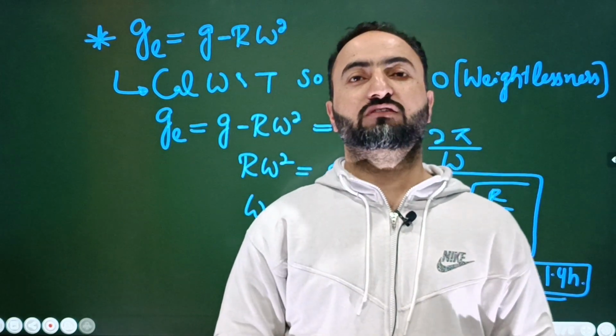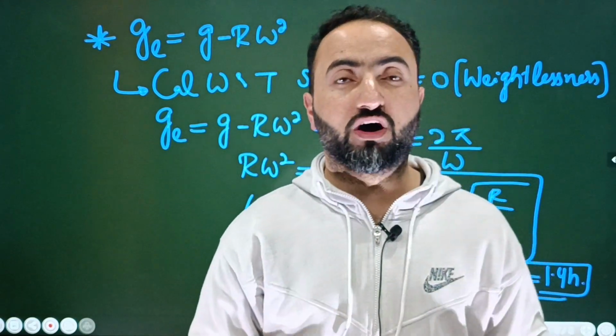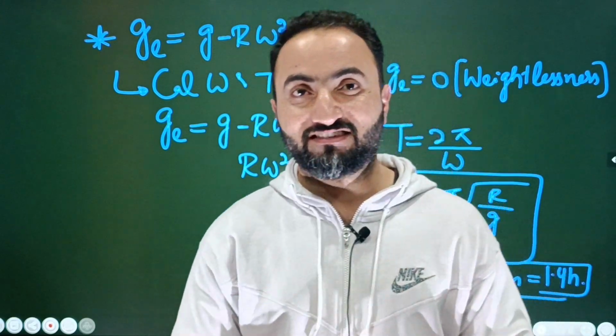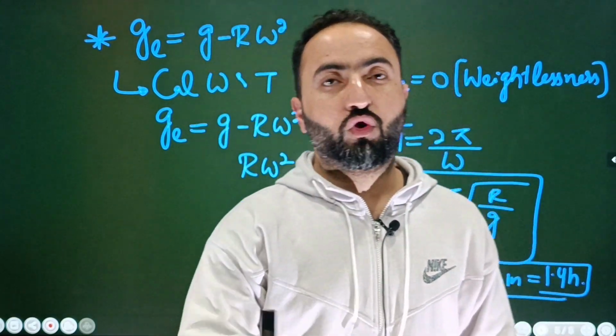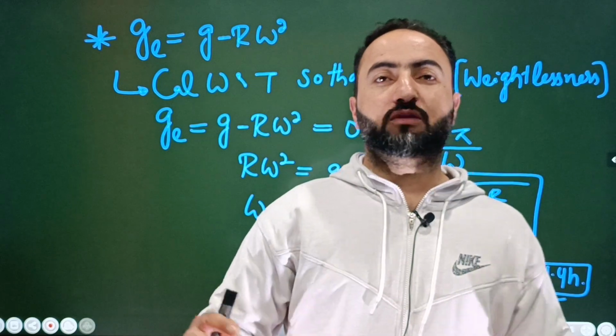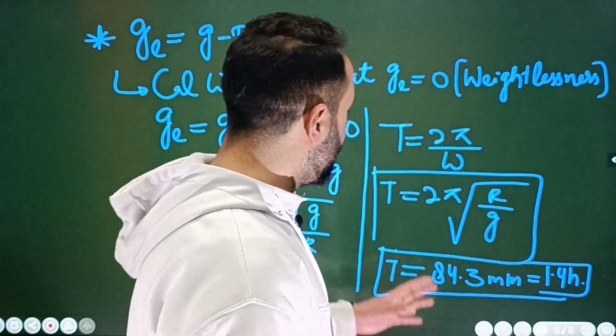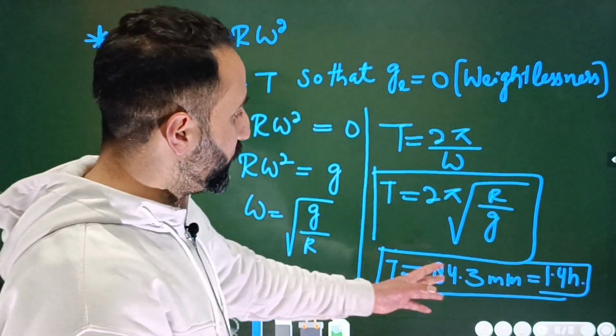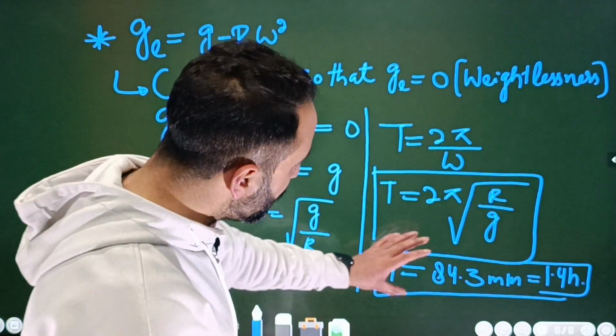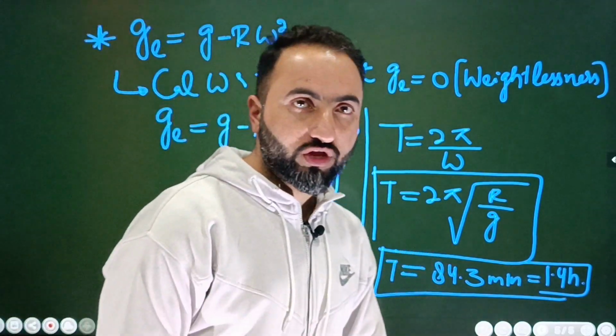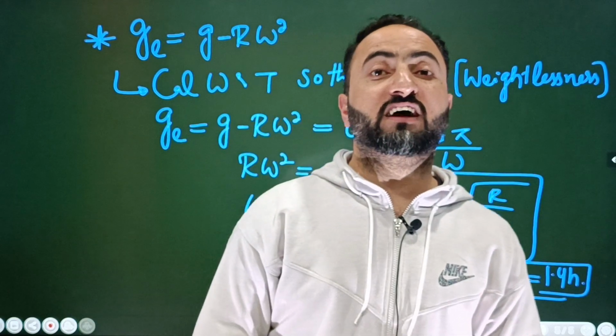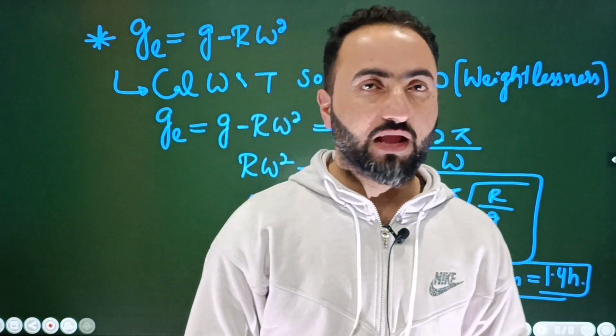In that very case, if earth rotates so fast, there will be weightlessness at the equator. Every person on the equator will feel the weightlessness, ठीक है ना बेटा. So इसके लिए टाइम पीरियड कितना होना चाहिए बेटा, 84.3 minutes or 1.4 hour. At the end, this is what we'll have to memorize, okay? Or the earth must rotate 17 times faster, ठीक है ना बेटा.